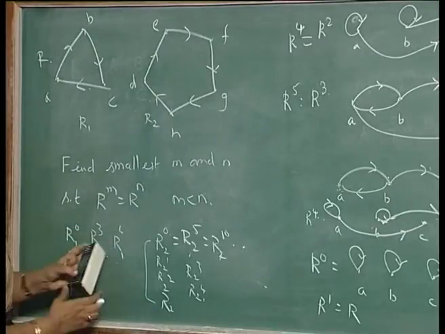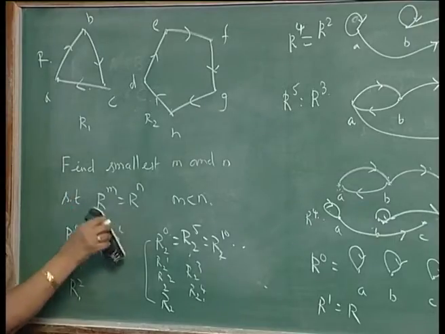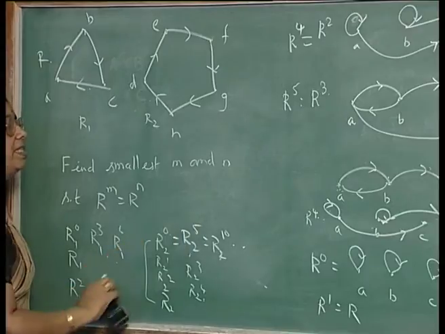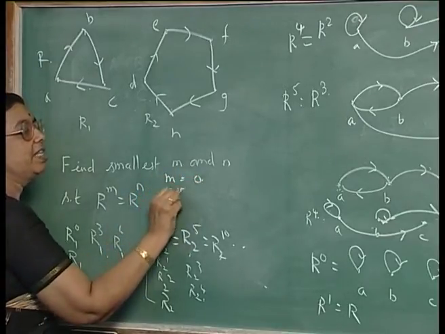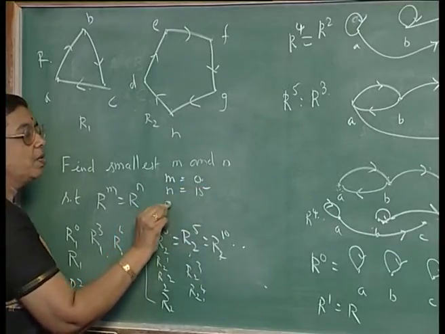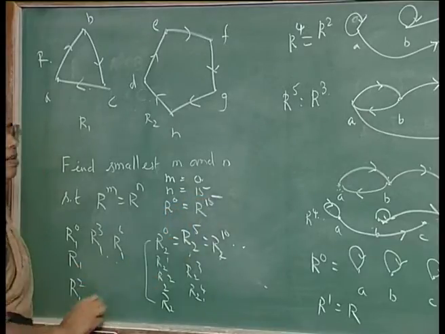So the smallest m and n such that R power m is equal to R power n, where m is less than n, is m equal to 0, the equality relation, and n equal to 15. So you get R power 0 is equal to R power 15.